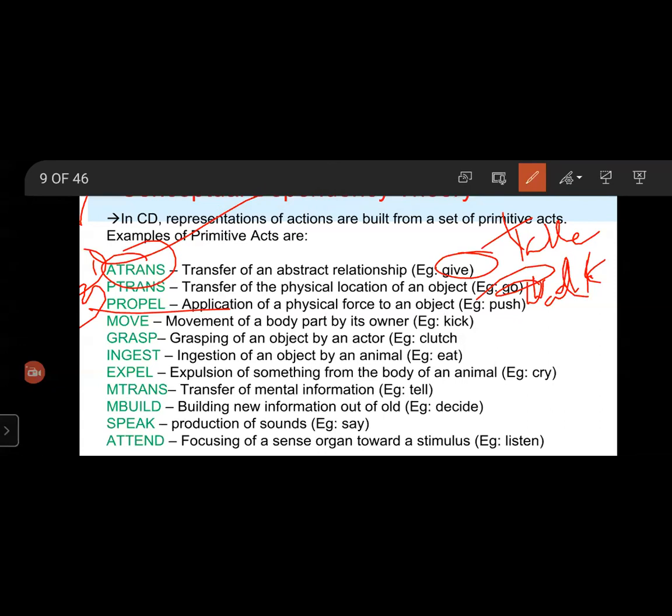And another verb, throw. The verb throw is represented by a propel act where an object is moving in a direction by an action using move, whose instrument is hand. Is it clear?